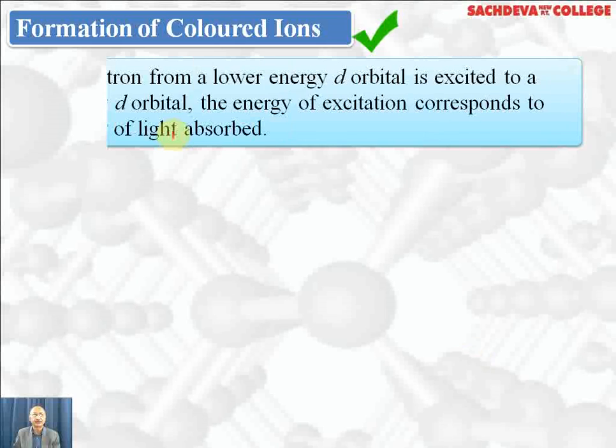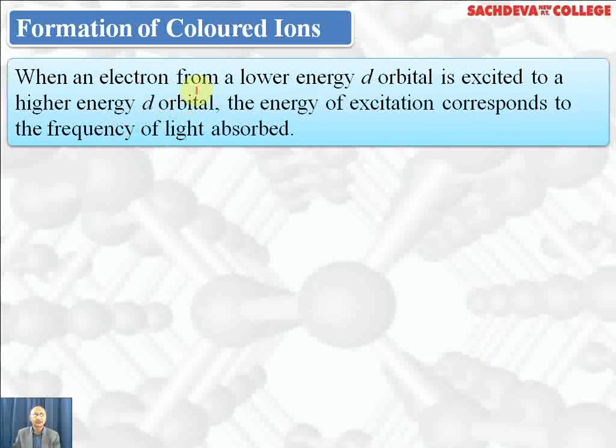Formation of colored ions. When electron from a lower energy d orbital is excited to higher energy d orbital, remember that in transition metal ions, the d orbitals become non-degenerate. Three d orbitals become separated, whereas the other two d orbitals are separated, and the three d orbitals have lower energy and the other two d orbitals have higher energy.